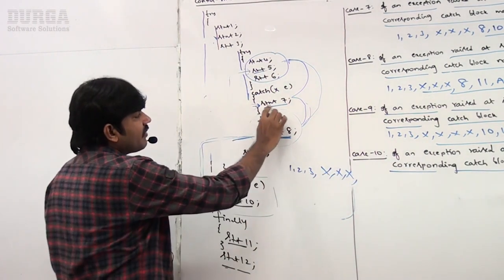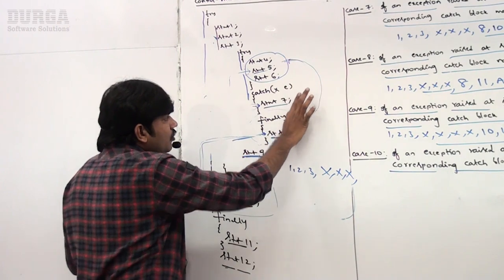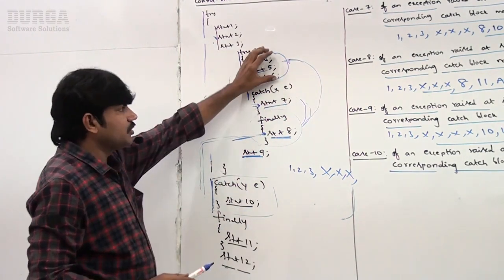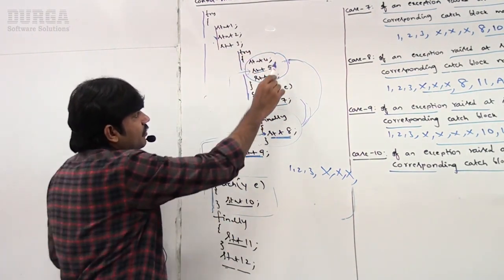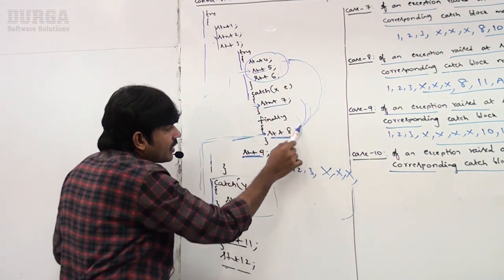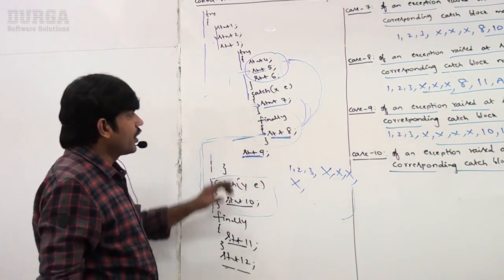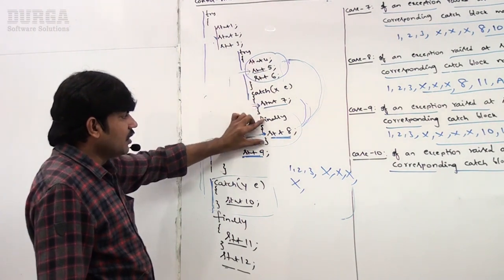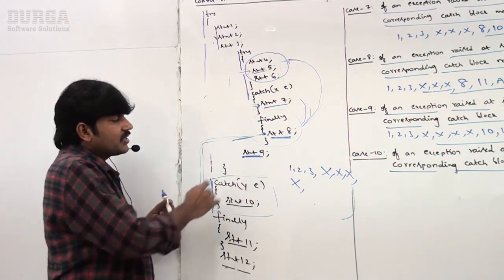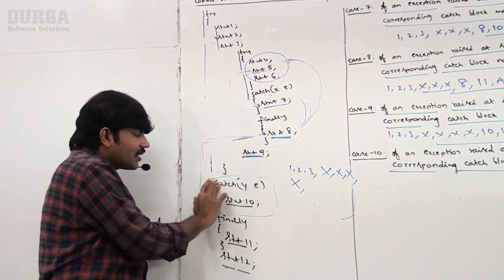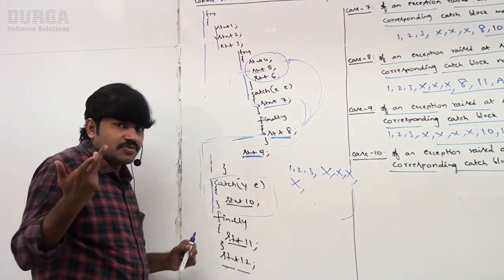Next, sir, assume there is no exception. Now there is no exception means 4, 5, 6 normally and directly 8. That's why 7 is also optional. The control came to 8. So if an exception is raised, immediately the control goes to the catch block, but the catch block is not matched.